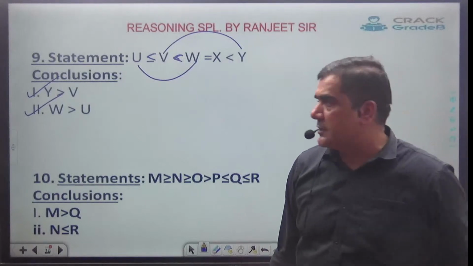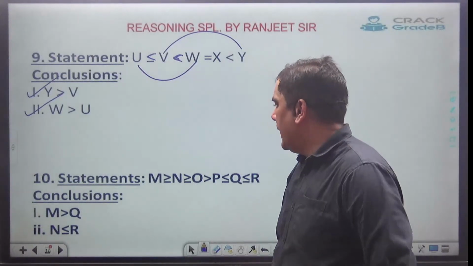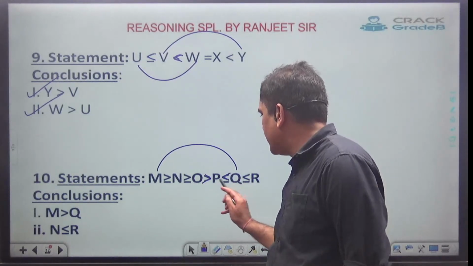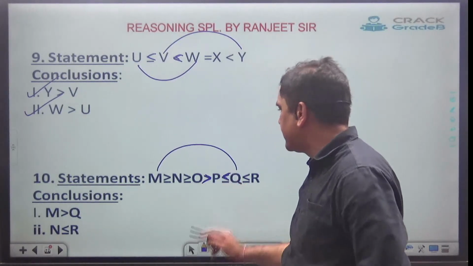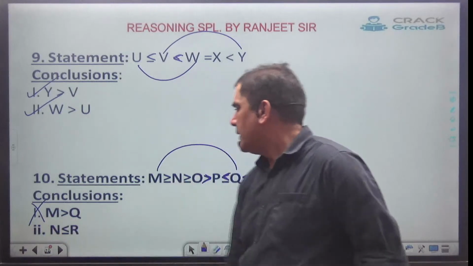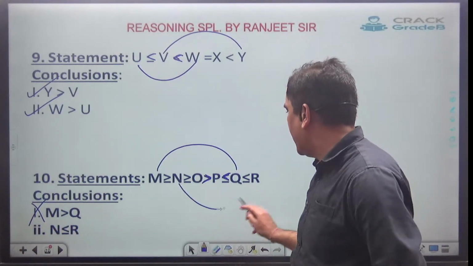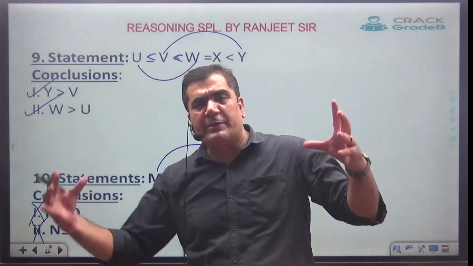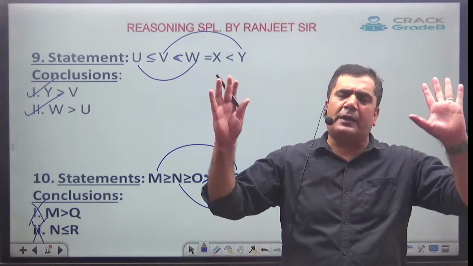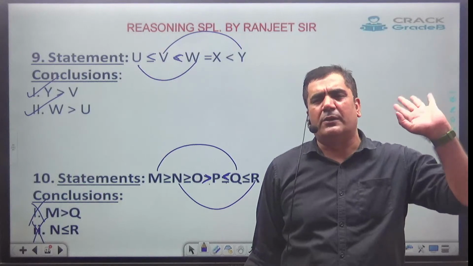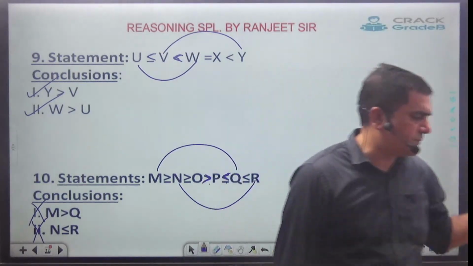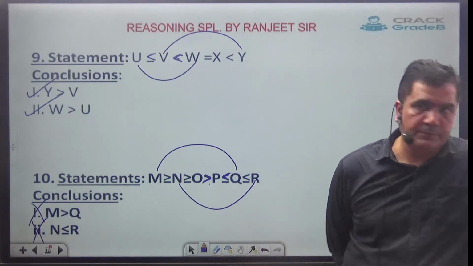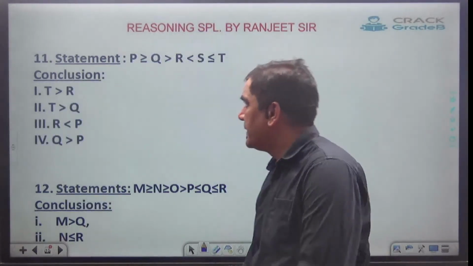Clear? Go for the 10th one. M and Q. Just see, both the faces have come. First is wrong. And R, again both the faces have come. Wrong. If both the faces come in between any two variables, no relation is possible. Nothing can be possible now. Clear? Okay, let's go to the 11th one.